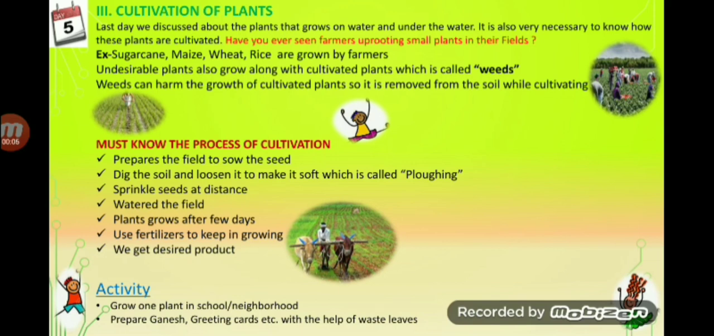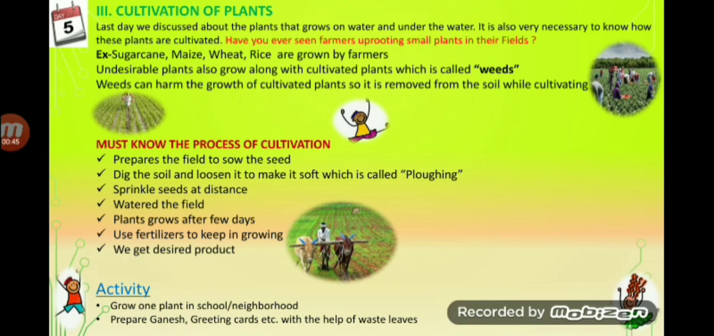Today we are going to study about cultivation of plants. In previous class we have studied about terrestrial plants and aquatic plants. But today we will see how these plants grow, how farmers grow the crops in the field. We are going to see the steps of farming, that is cultivation of plants, means kheti. Farmers used to grow crops like sugarcane, maize, wheat, rice. So today we will see how farmers grow these crops.